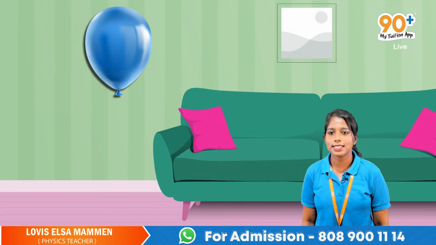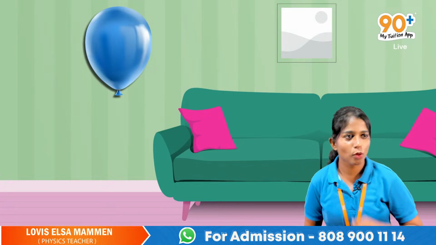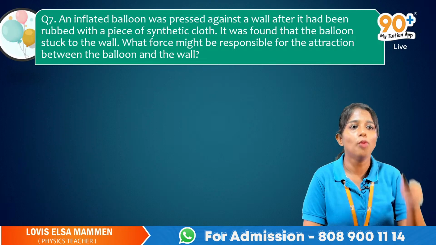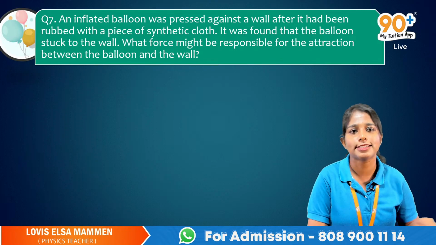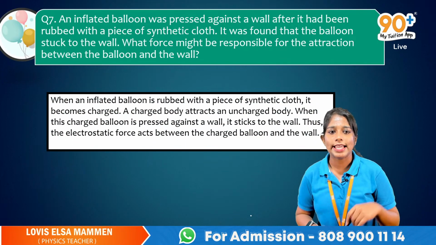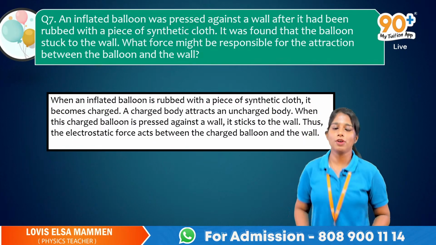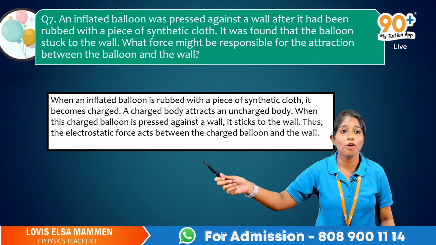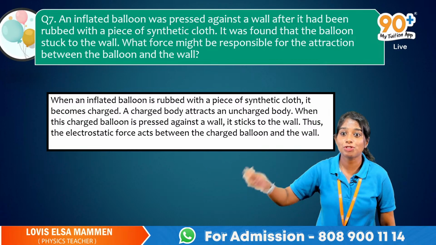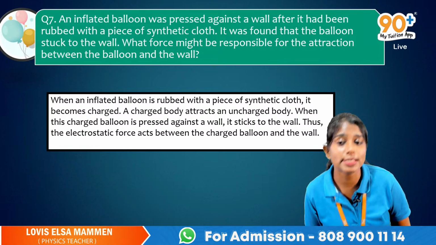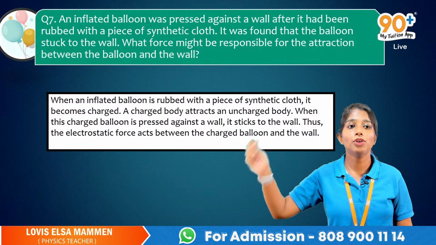Got it? Now let us see the question. What type of force might be responsible? It is electrostatic force. This force is responsible for the attraction between the balloon and the wall.